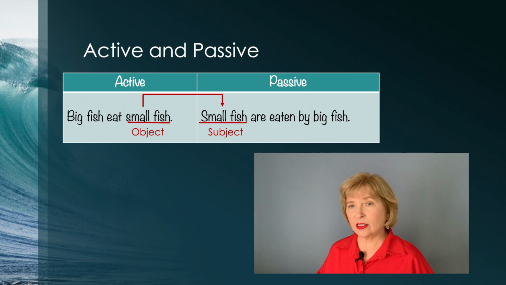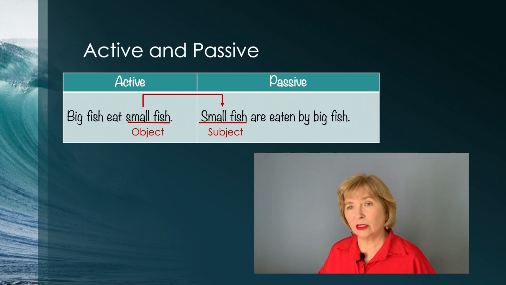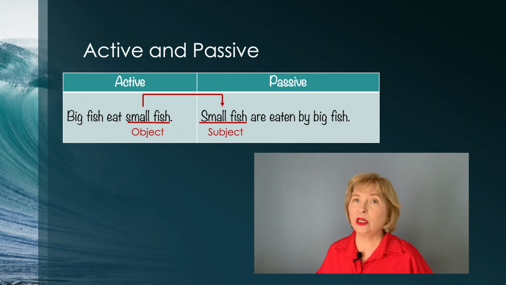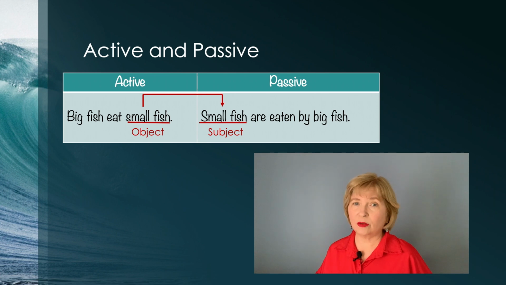The first sentence here, the one that is an active sentence, is big fish eat small fish. Here, the subject is fish, that is big fish. And it's the big fish that are doing the action of eating. What are they eating? They're eating small fish. So in this sentence, the subject is doing the action. It's an active sentence.